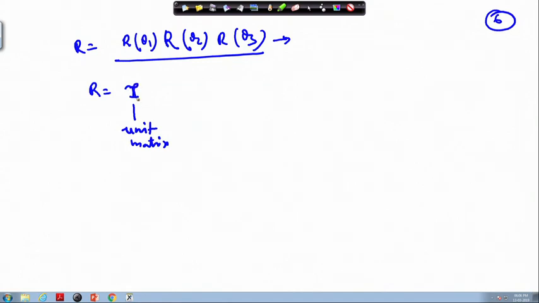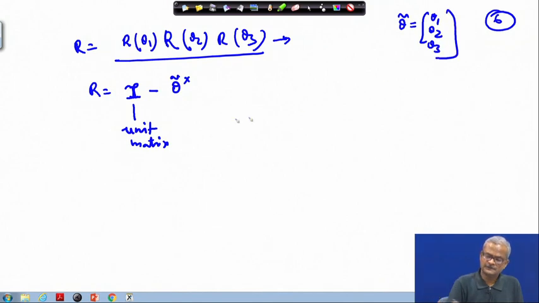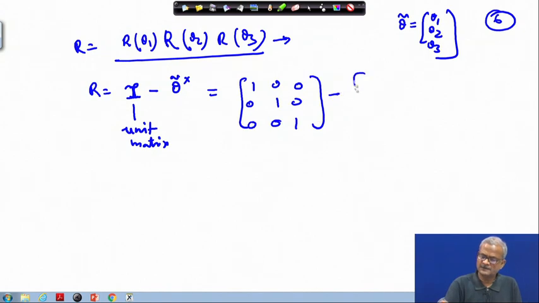So, we can change the notation maybe, and minus theta tilde cross, where theta tilde is nothing but theta 1, theta 2, theta 3. So, instead of using that much expansion, we could have directly written this as the identity matrix minus theta tilde cross, which is the skew symmetric matrix.